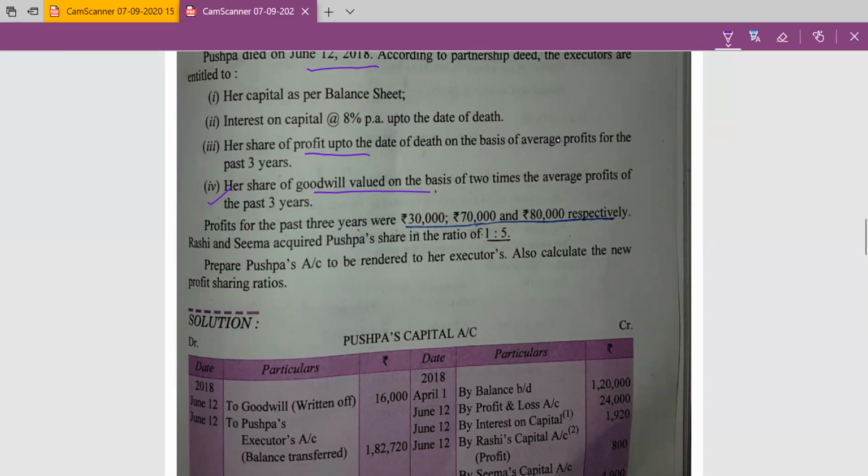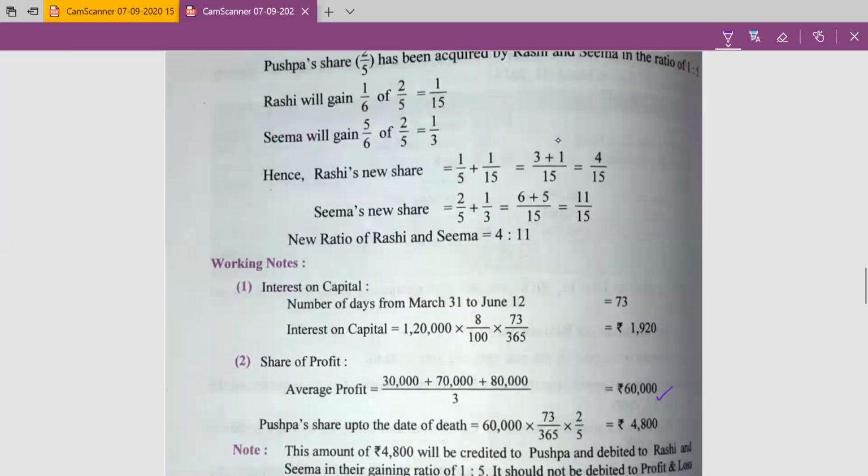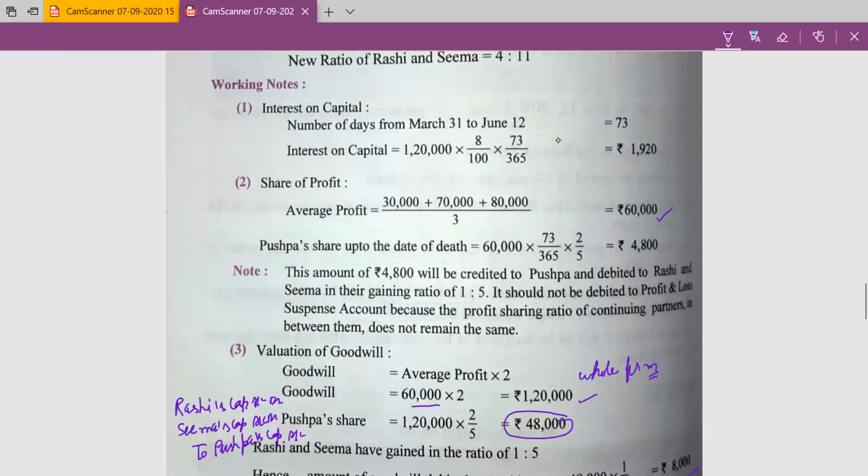Her share of profit up to the date of death based on the average profit for the past 3 years. First of all, we will calculate the average profit of the past 3 years. 30, 70 and 80,000 are the profit of the past 3 years. We will divide by 3 to calculate the average profit. Average profit will be 60,000. And this 60,000 average profit is given to Pushpa and Pushpa's share is 2 upon 5.